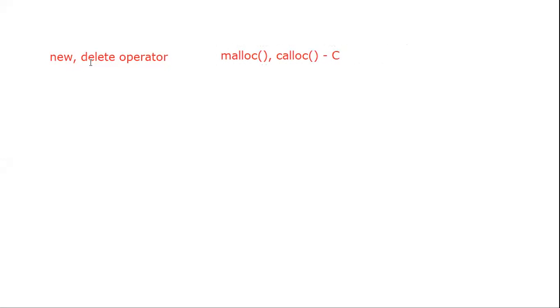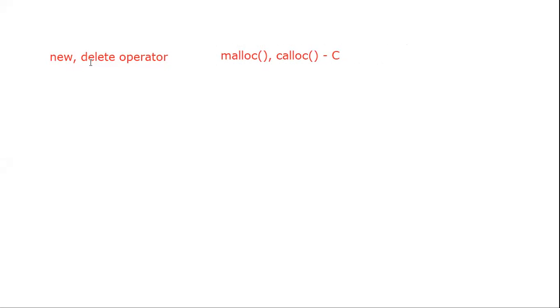Inside the C++ programming language, new and delete are the two different operators which we use to allocate the memory dynamically. The new keyword is used to allocate the memory dynamically during runtime, and delete is the keyword which is used to remove or delete that particular memory generated with the help of the new keyword.